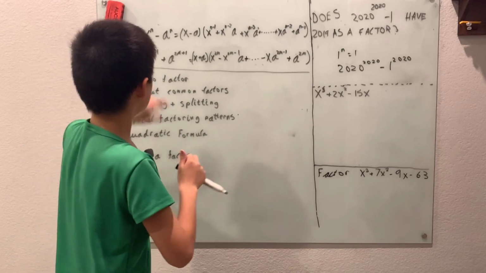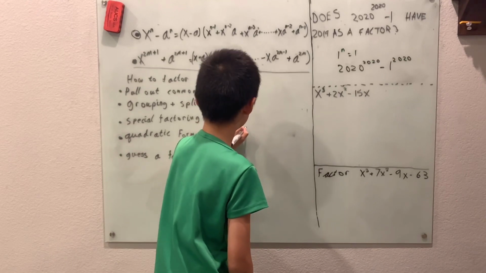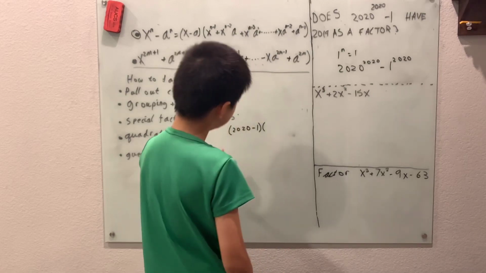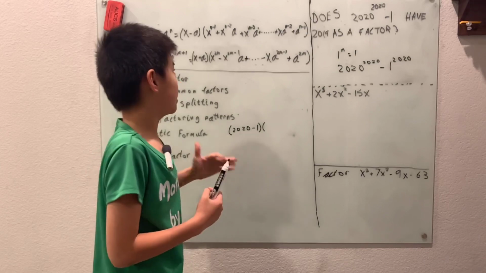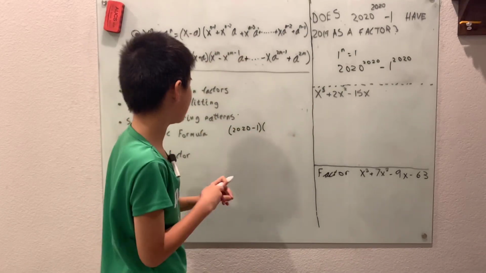So, well, this can be rewritten as 2020 minus 1 times 2020 to 2019 and on, but well, that's not exactly what they want. Like, you won't actually calculate that giant 2020 to the 2019 power.